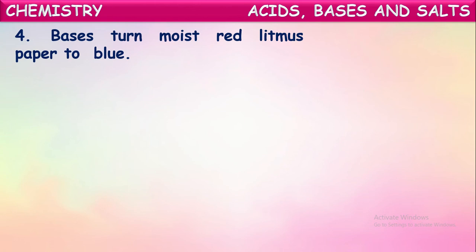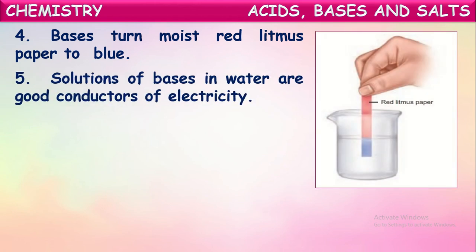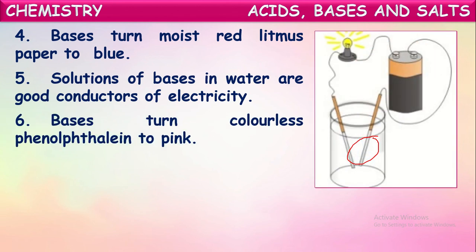And next, bases turn moist litmus paper to blue. Yes, when you dip a red colored litmus paper into basic solution, it turns blue. The solutions of bases in water are good conductors of electricity. Yes, because they contain oppositely charged ions. When you dissolve a base into water, it splits into respective ions. So because of the presence of these ions, bases can conduct electricity in the aqueous form.